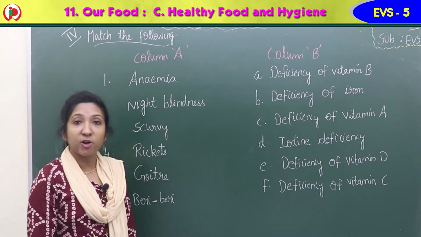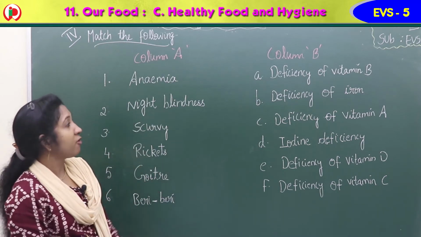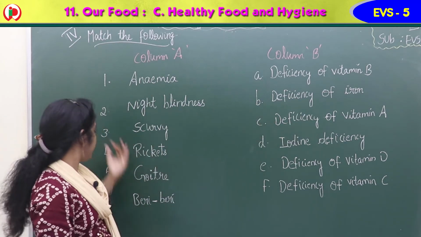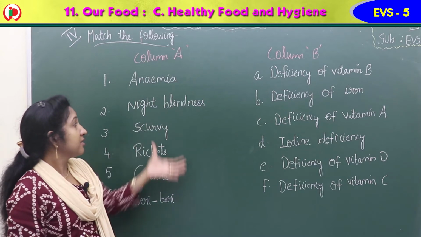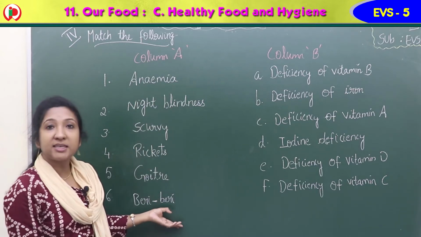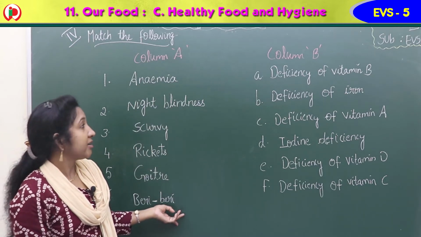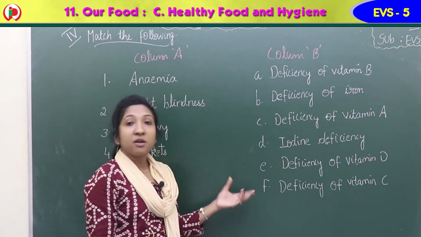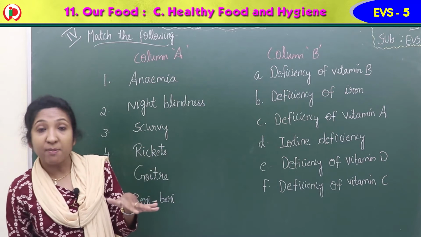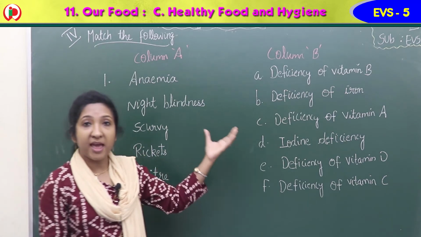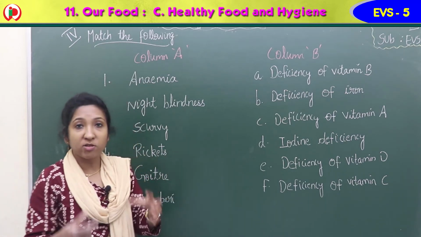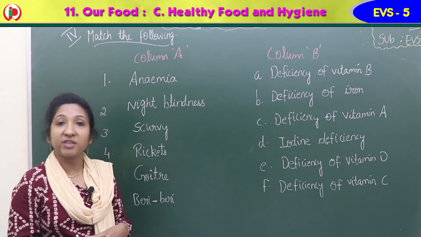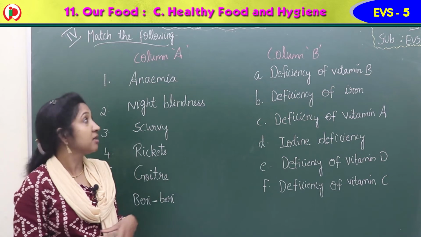Match the following. Okay, match the following. You have column A and column B. Column A, 1 to 6, 6 deficiency diseases are given. And in column B, they have given A to F, the deficiency of the vitamins or which nutrient they have given. You have to match the deficiency disease with the correct lack of vitamin or the nutrient.